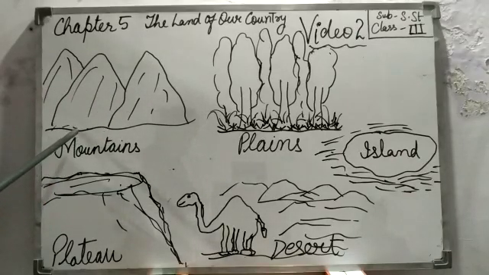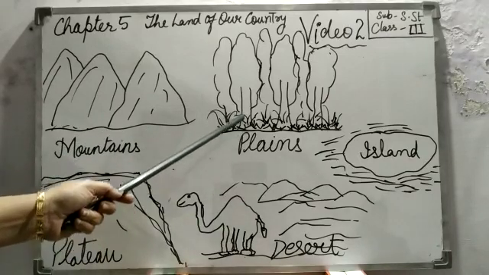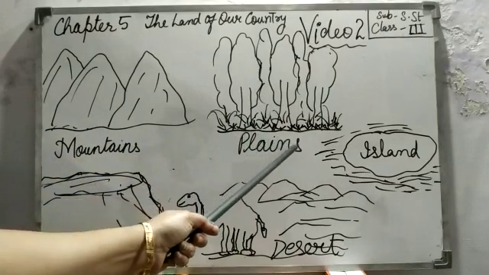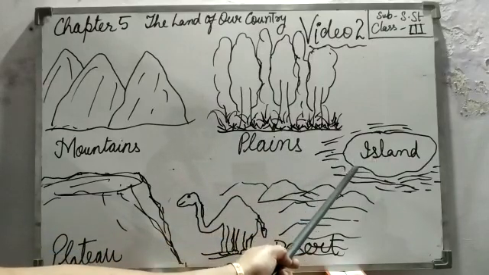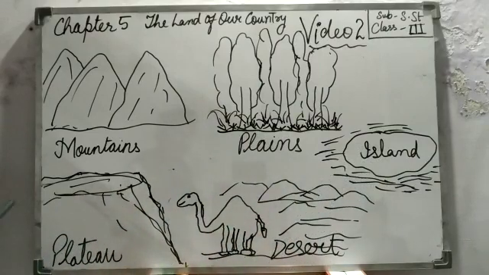Yes, these are mountains and hills. And these are, yes, plains. And this is an island. And what is this?